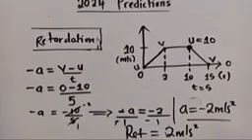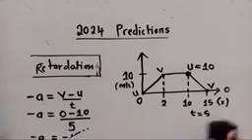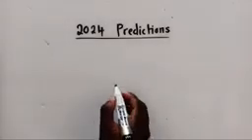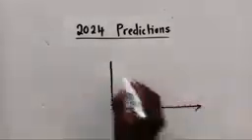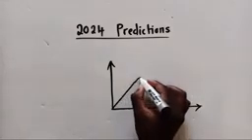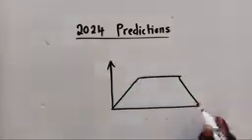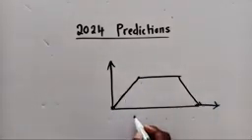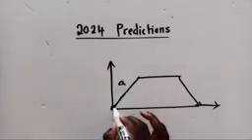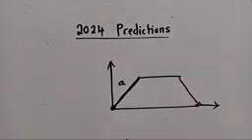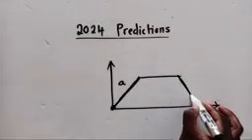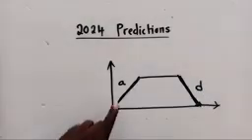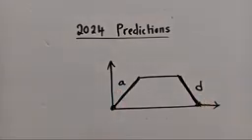Let me just give you an idea for those people who are saying they are not clear. So let me show you something. When you've got a diagram like this, you have to know that when you're going up like this, you are accelerating. Going up from here, whenever it's going up like this, can you see the way it's going? It's acceleration. But if it's dropping on this side, it's a deceleration.